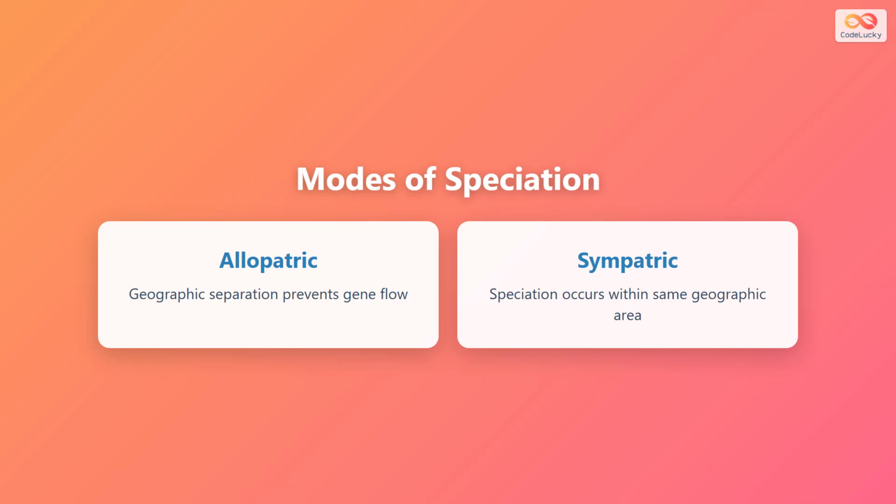There are two main modes of speciation based on geography. Allopatric speciation occurs when geographic separation prevents gene flow between populations. This is the most common form of speciation. Sympatric speciation happens when new species evolve within the same geographic area without any physical barriers separating them. Both modes lead to reproductive isolation, but through different mechanisms.